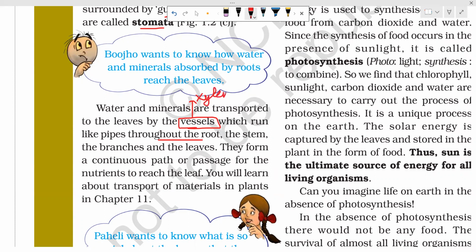This is an extra point. Xylem is the tissue of the plant which transports water. Xylem helps in water conduction, and vessels are the part of xylem that specifically help in water and mineral transport.